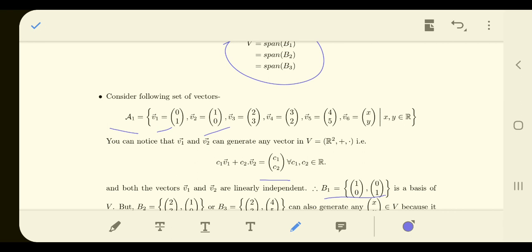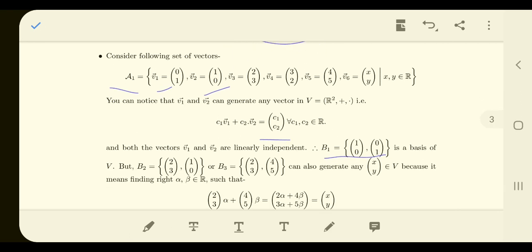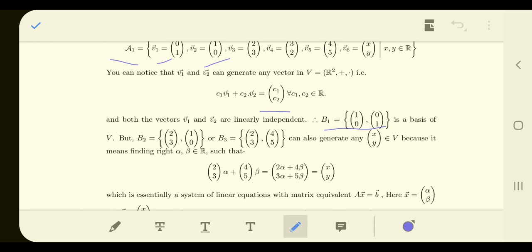Now consider, can I say that B2 can also generate this set or not? When I say B2 can generate this set, we'll take the help of point number 4 in the definitions, the third definition. Can it generate an arbitrary vector in R2 uniquely?